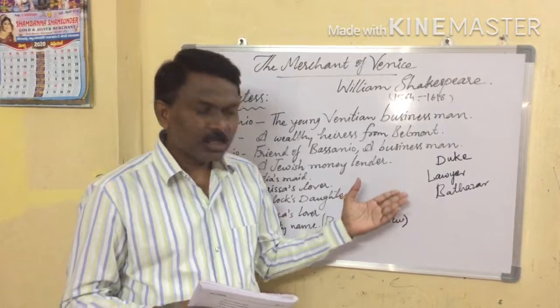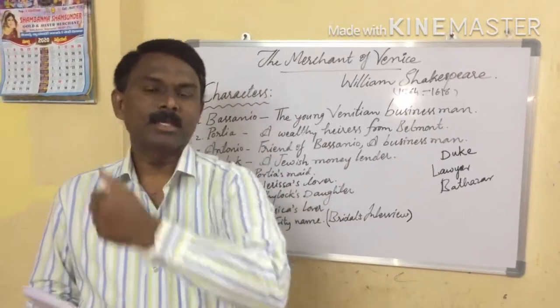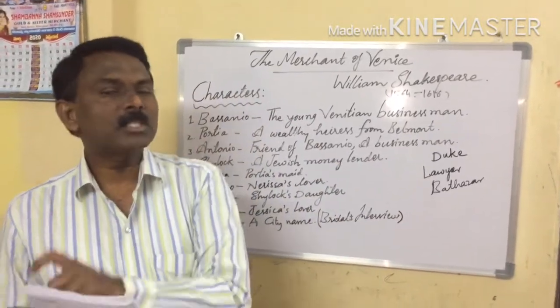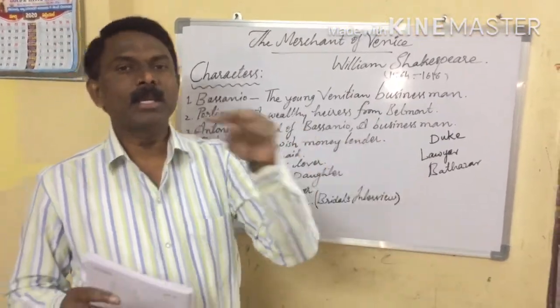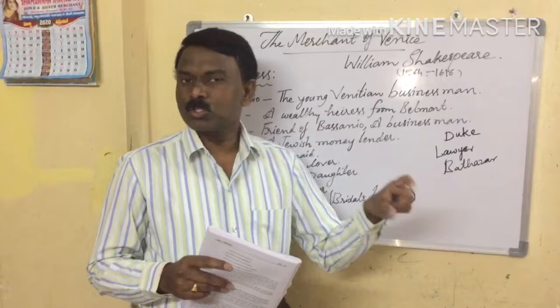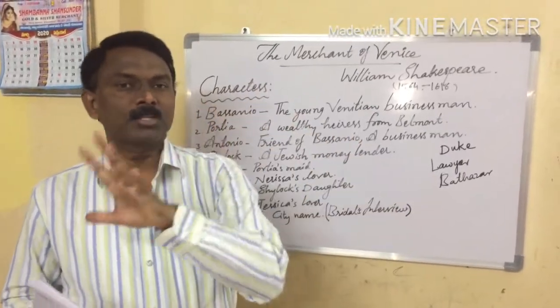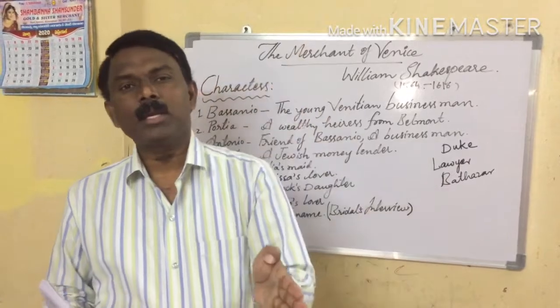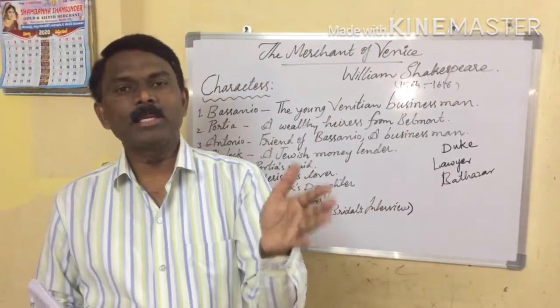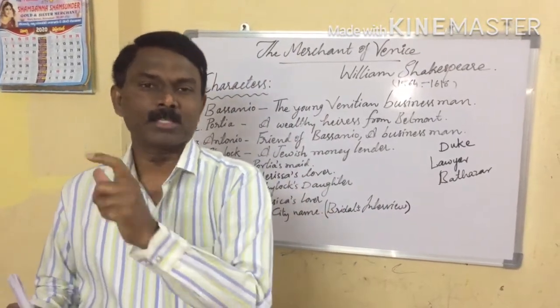Okay, now she is ready to follow his bond paper. What was his bond? If Antonio fails, Shylock wants to take a pound of flesh. So now the young lawyer says Antonio is ready to give a pound of flesh.